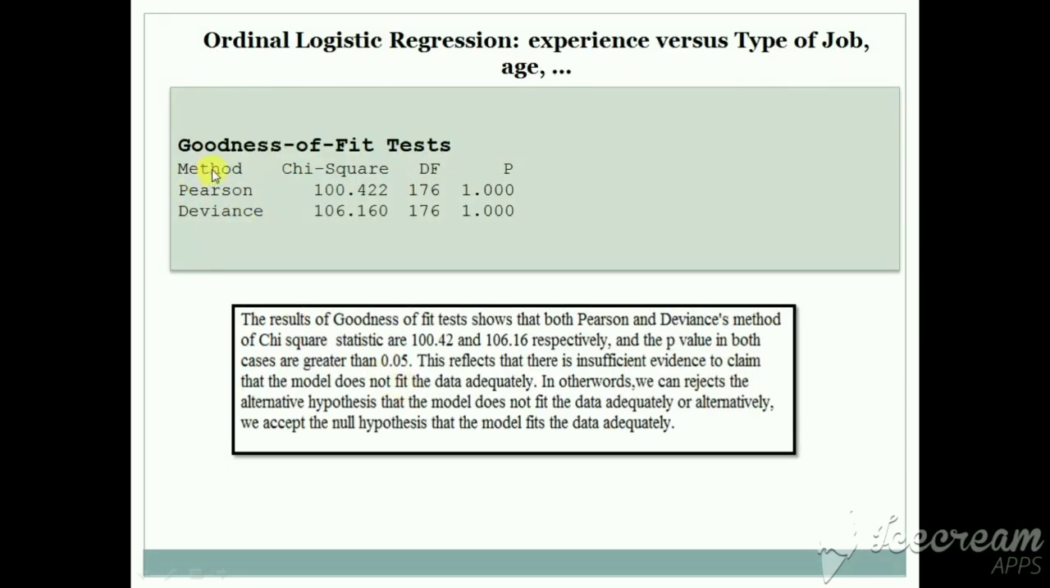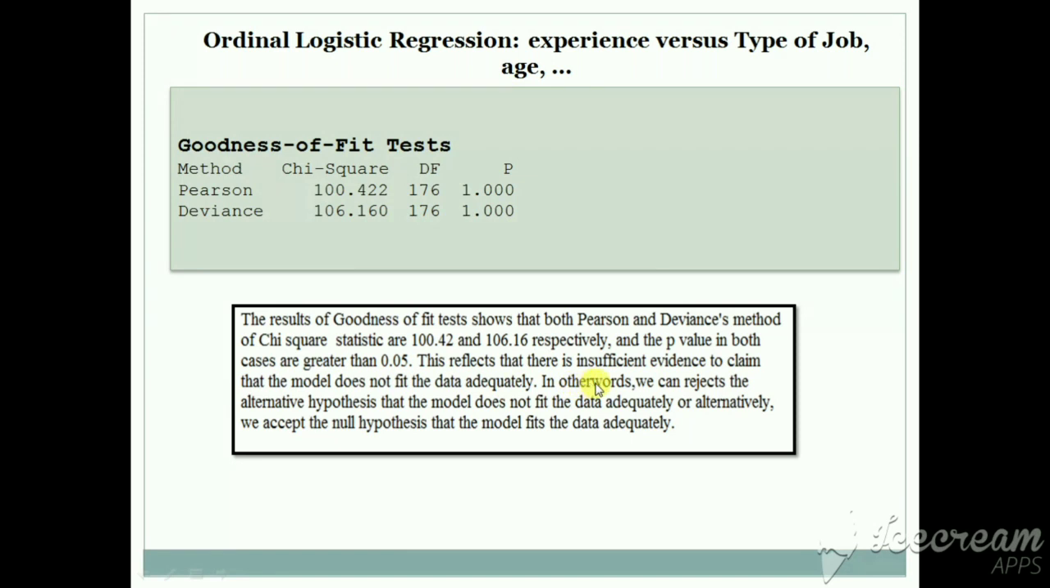Now the goodness of fit tests: the method, Pearson and deviance, chi-square statistic, degrees of freedom and p-value. The results show that the chi-square statistics for the Pearson and deviance methods are 100.422 and 106.16 respectively, and the p-value in both cases is greater than 0.05. This reflects that there is insufficient evidence to claim that the model does not fit the data adequately.